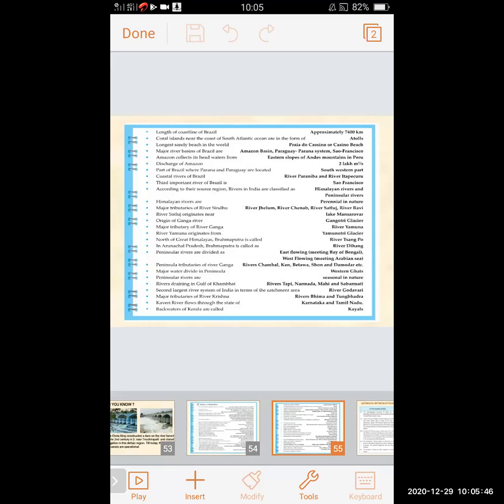The third important river of Brazil is São Francisco. First is Paraguay, second Parana, and the third is São Francisco.